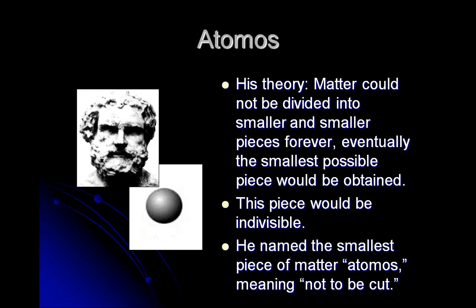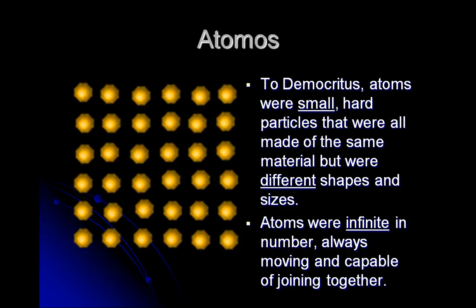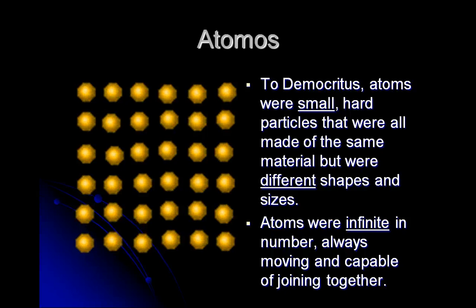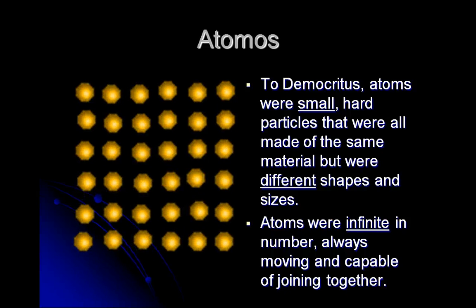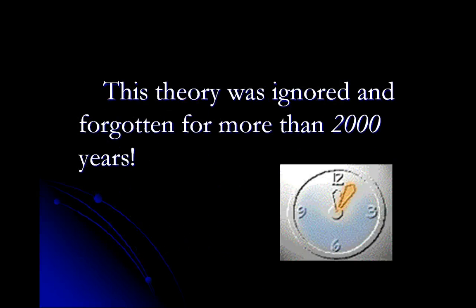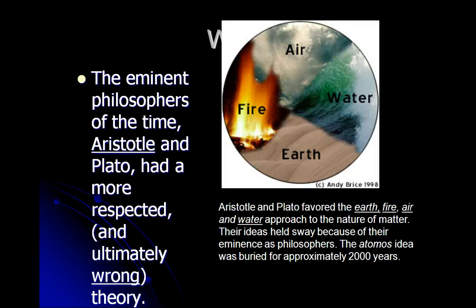He just thought it was a ball shape. To him, they were very small, they were different shapes, and they were infinite, which means unending. And they could join, so he was actually on the right track. Back in ancient Greece, that was not a good thing to think like that. It was actually ignored for more than 2,000 years. Prior to that, they pretty much thought that everything was made out of either air, water, fire, or earth. So when Democritus came up with this, he was thought to really be a crazy guy.